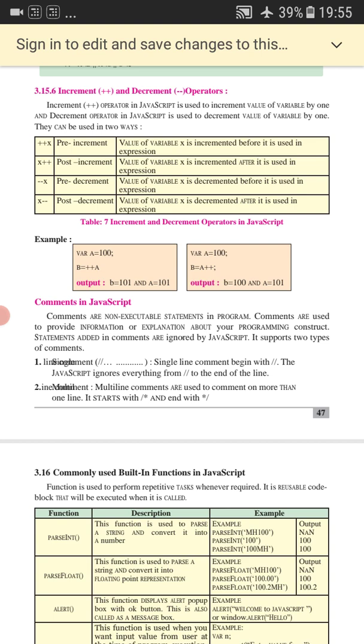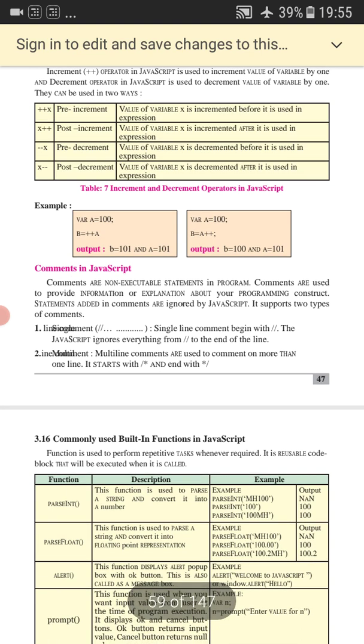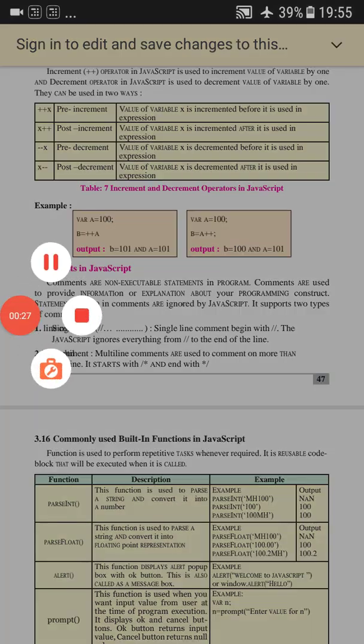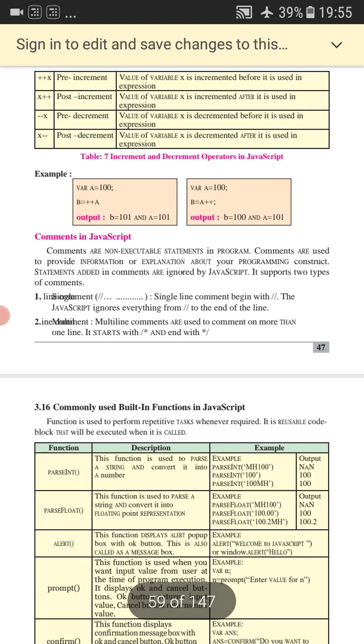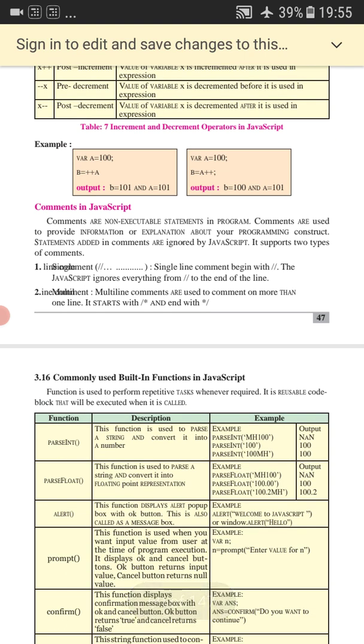Whenever we design a program, it is always preferable to use comments in a program to indicate the logic of the program and what we are going to do in the program, because sometimes we make programs for another person or another client, so it is easy for the second party or the client to understand the program by just reading the comments.